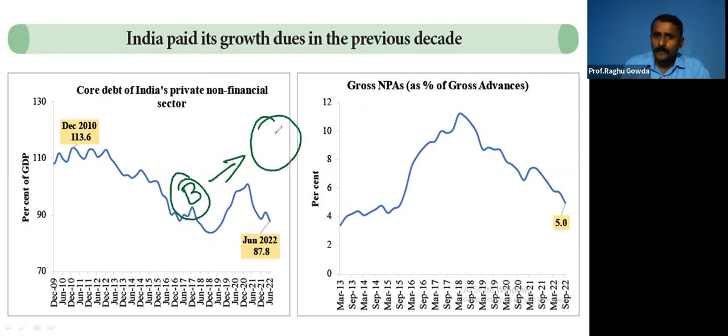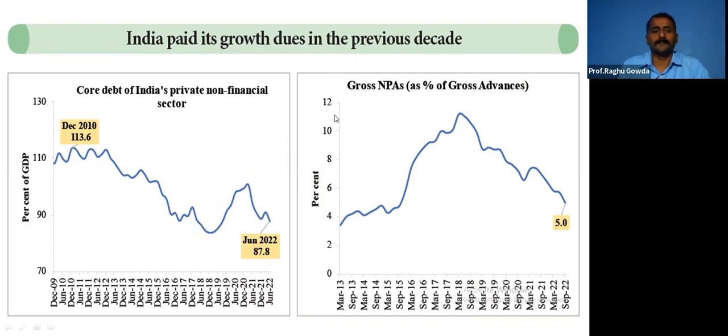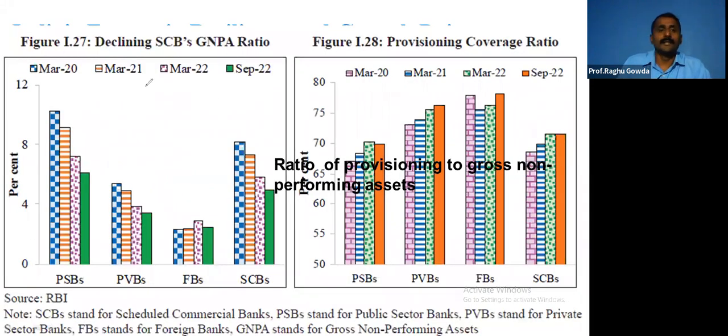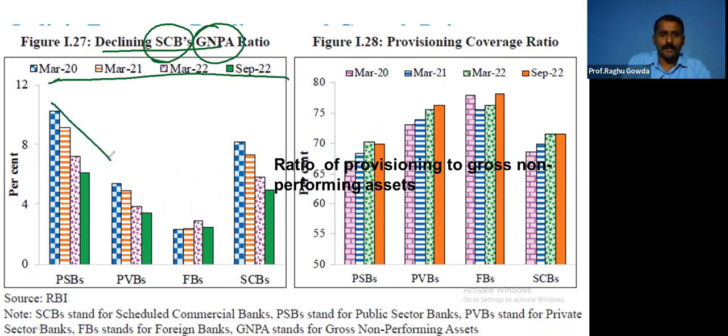If there is no capital, there won't be growth. Our banks are strong compared to other global banks. Here you can see the decline in gross non-performing assets of scheduled commercial banks. See here how they have decreased in 21, 22, 23 in all the categories, even private banks, foreign banks, and all these categories.